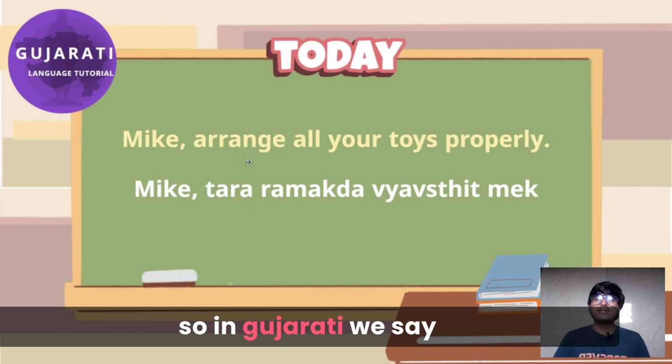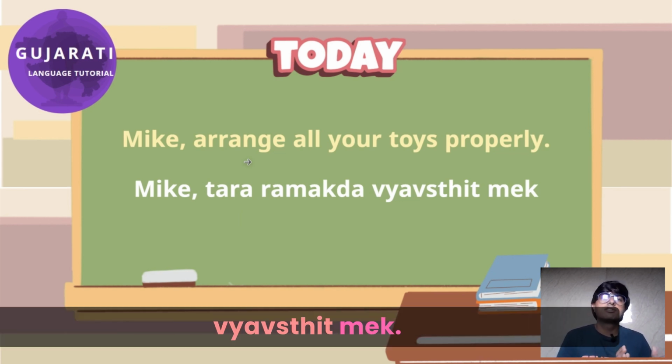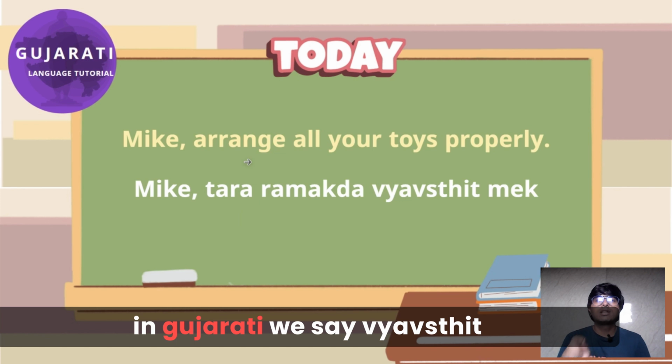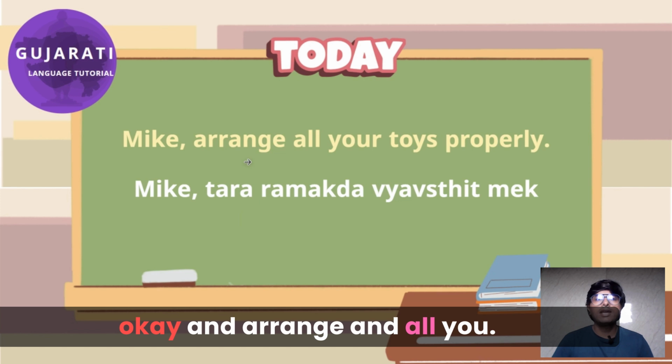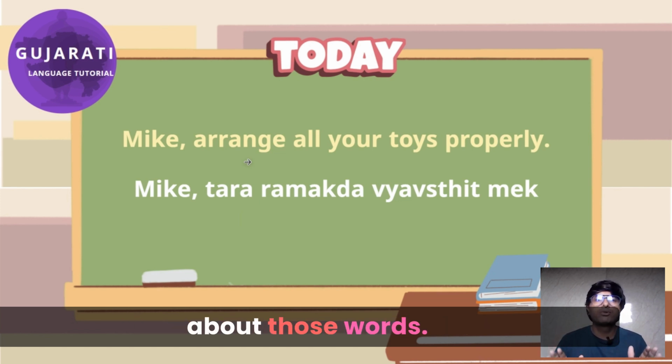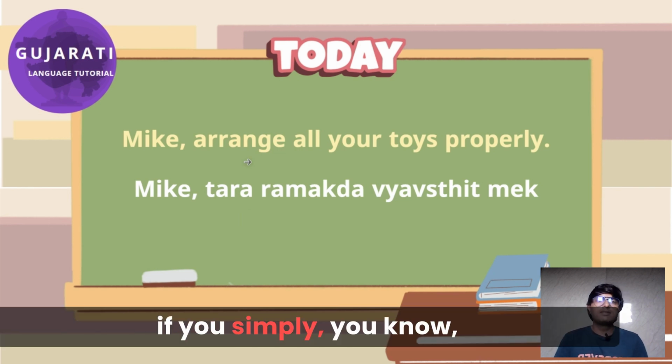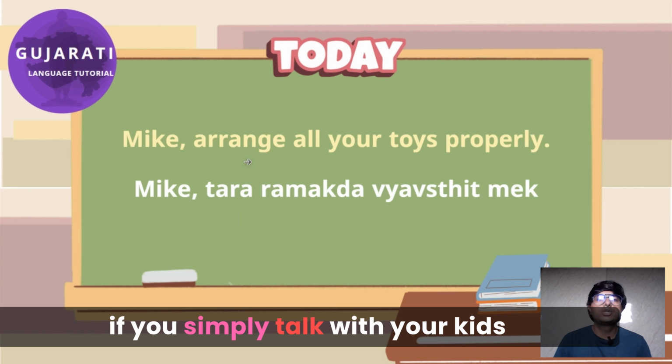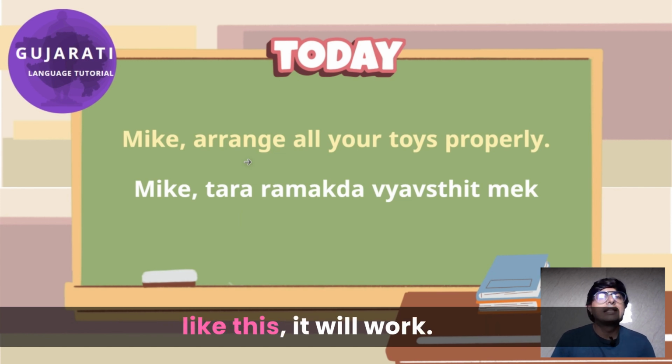Mike, arrange all your toys properly. So in Gujarati we say, Mike, તારા રમકડા વ્યવસ્થિત make. For properly in Gujarati we say વ્યવસ્થિત. Okay, and arrange and all, you don't need to bother about those words. If you simply talk with your kids like this, it will work.